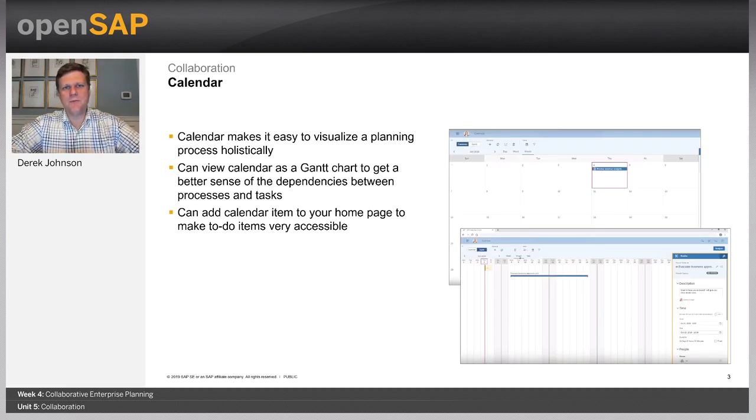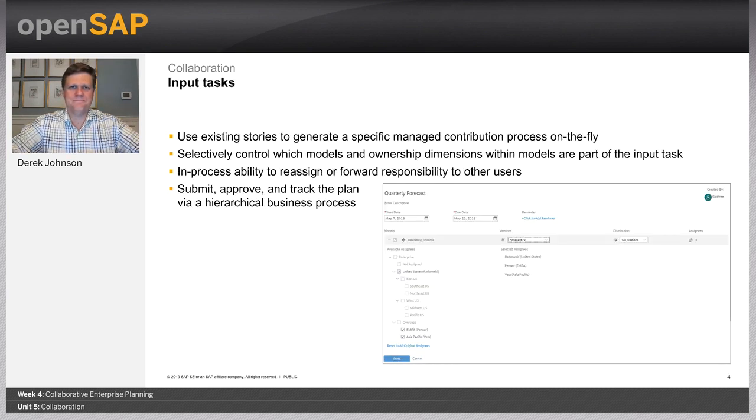So from a business process perspective, the main way that we manage overall business processes is through the calendar. This keeps track of our milestones and tasks and activities, and we can display that in two ways. We can display it in calendar format and in Gantt charts as well. I think both formats are readily understandable, and it's a fantastic way to take a look at your business processes holistically and get a sense for when things need to be done, using tools that we're all comfortable with.